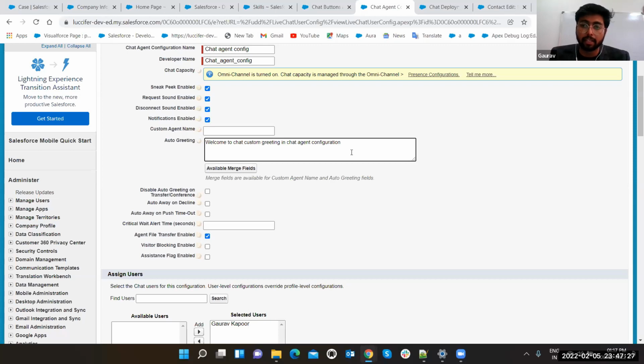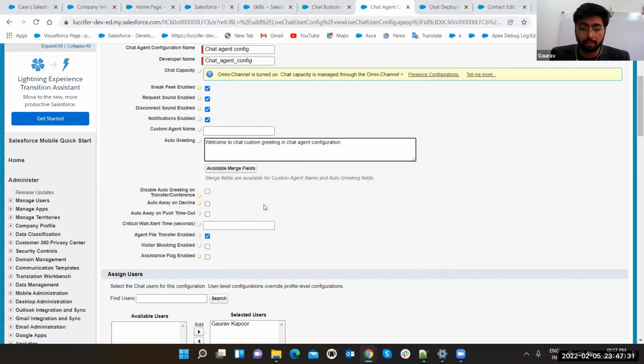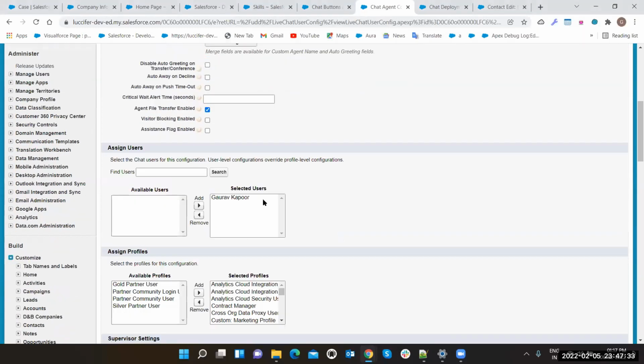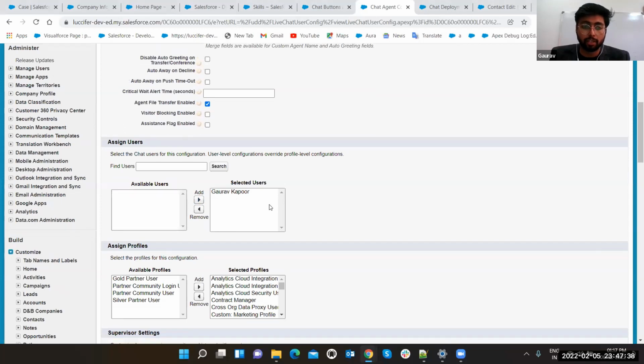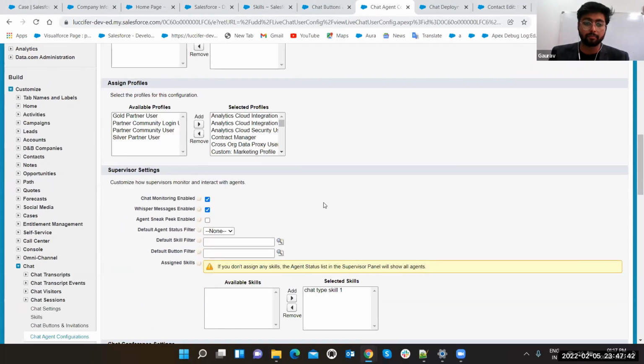Whatever we write here, the user will get automatically once we accept that. And these are some more options which you can serve. These are the users which you can select here. These are the profiles to which you can assign these things. For the permissions, obviously, you have to provide this stuff.